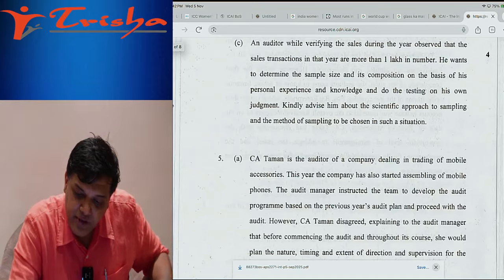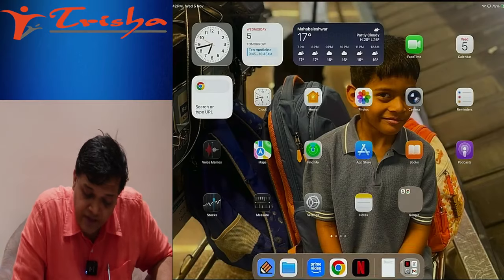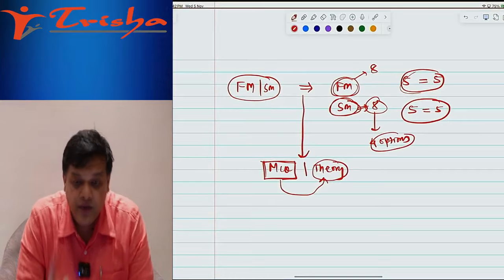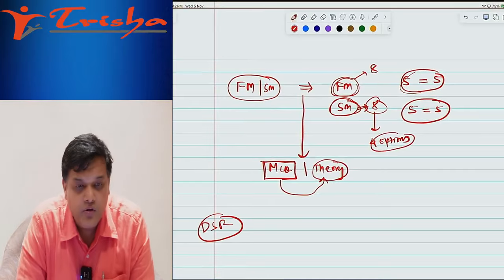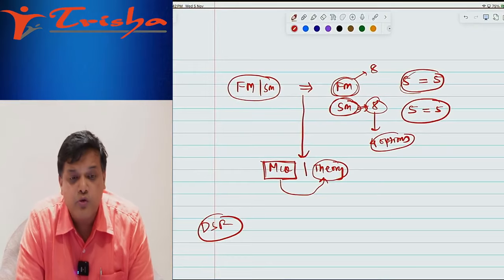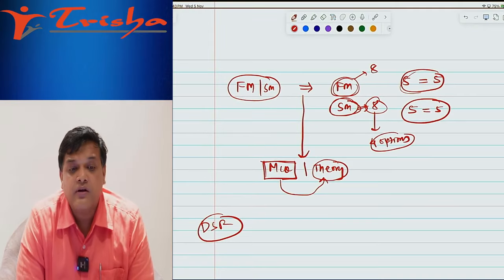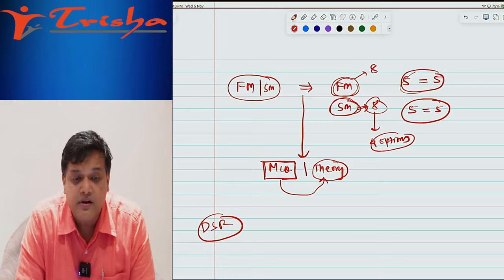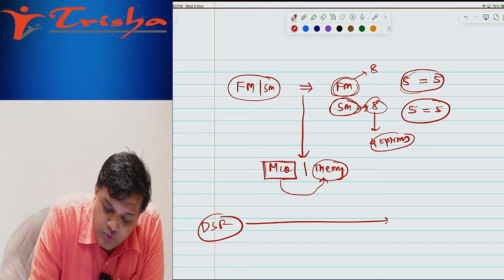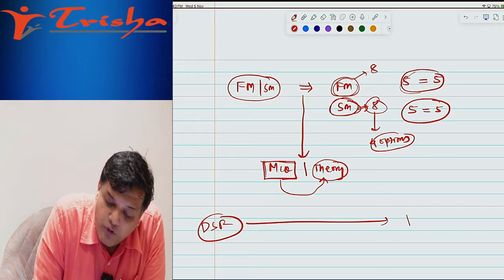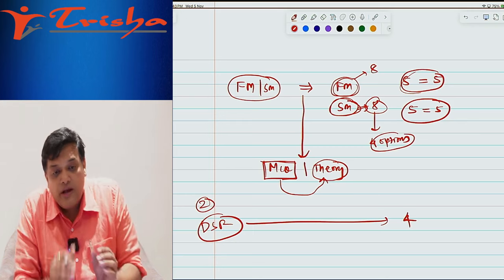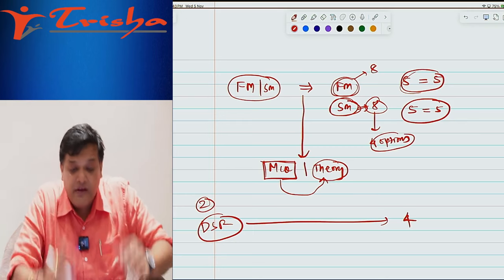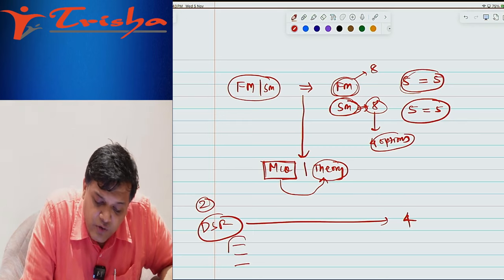One auditing MCQ was on DSR, Direction Supervision Review. What are the factors to be considered while performing DSR? And this was a theory question also, for 4 marks. Imagine, a 2 marks MCQ was there and a 4 marks theory was there, which had the exact answer of the MCQ.